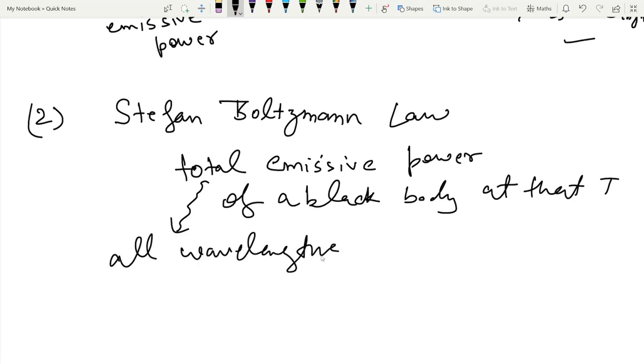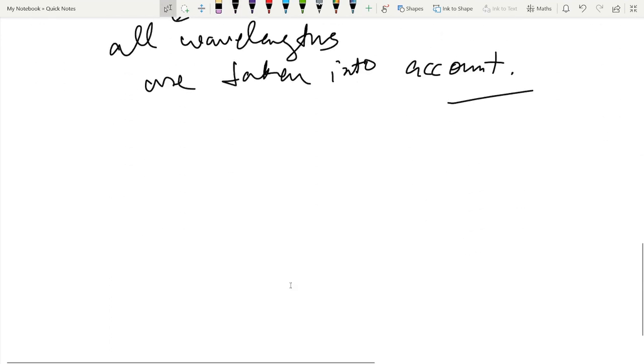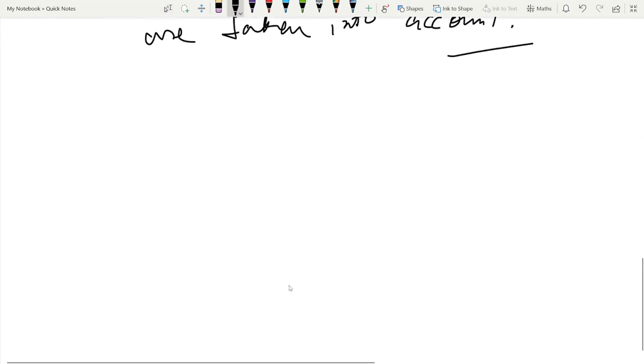This is the Stefan-Boltzmann law. Okay, now we will see the equation of the Stefan-Boltzmann law. So what is the equation of Planck's law?